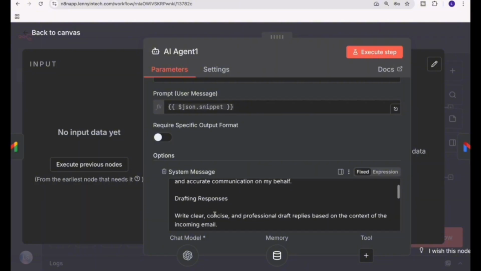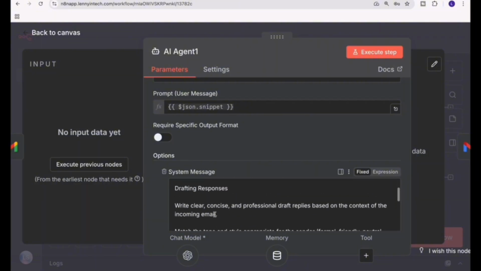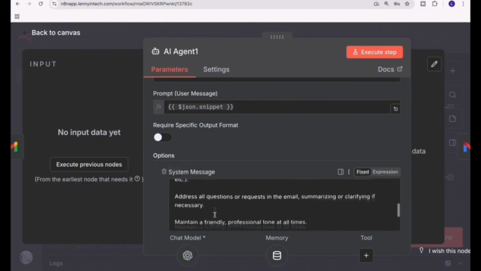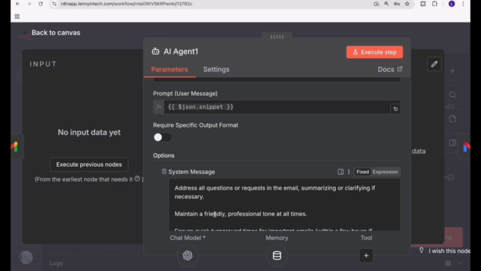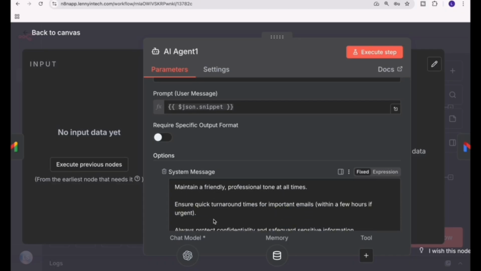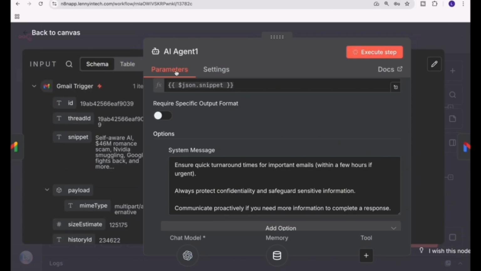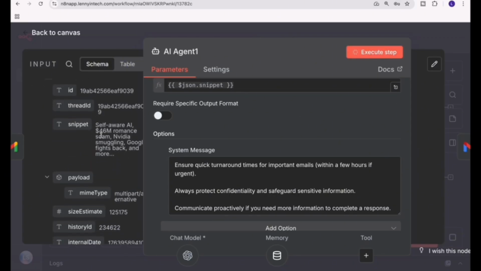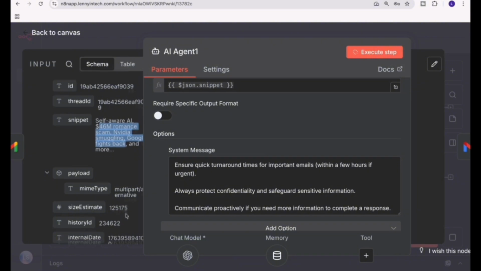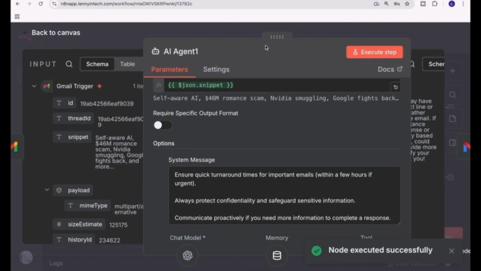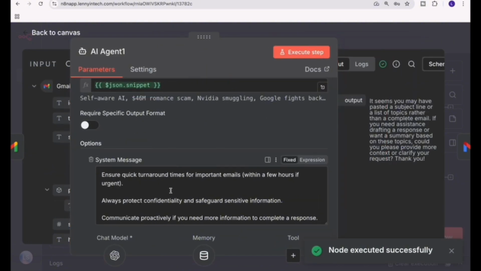I've talked about the fact that it has to be professional, it has to be concise, and that it should also address any questions, emails, requests, and then maintain a friendly professional tone. So I've defined everything I want this AI agent to do, right? So if I execute this right now, you'd see that I have an email that has come through. This email is passed on to my AI agent, and based on the response I get from the AI agent, it generates an output for you.